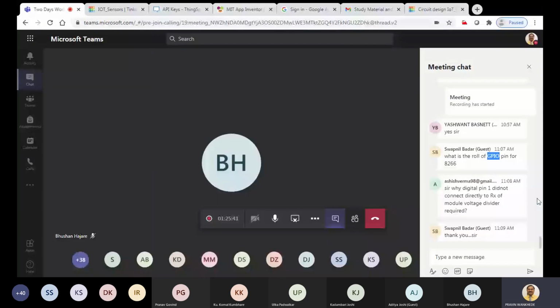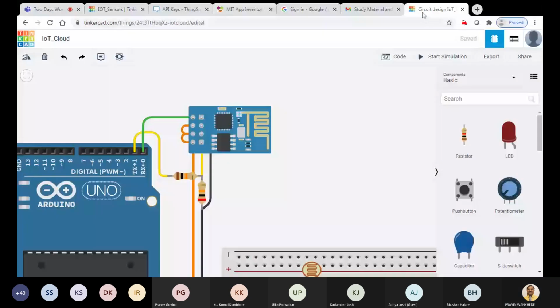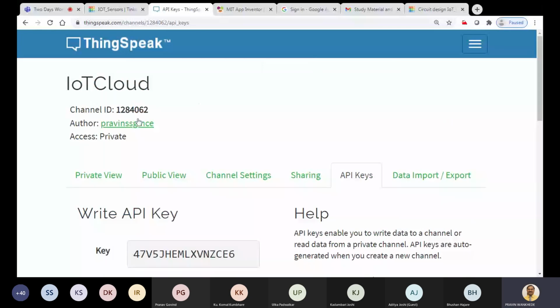Mr. Ashish is there. Fine. Now, once we are done with this, and once we are done setting up our things, what are the different things that we have noted down? The write API key. What are the different fields available? Field 1 and field 2 are available. Okay, and now we'll go to our code.